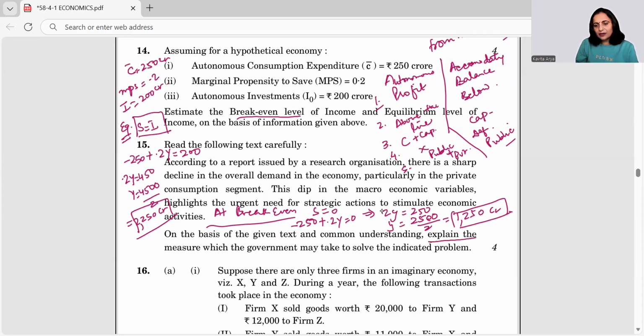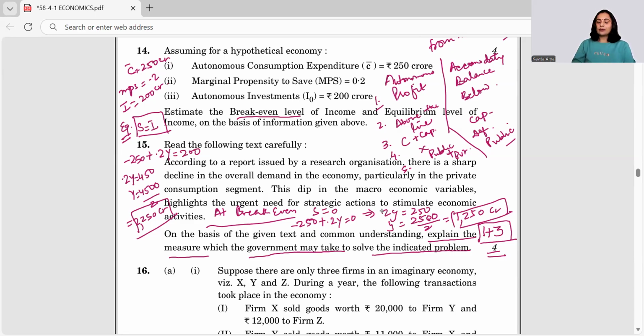Now, what is required? Explain the measure which the government may take to solve the indicated problem. Though they have not written, identify the problem and then explain. But for sure, this 4 mark would be divided into 1 plus 3. 1 for the correct identification of the problem and 3 marks for the solution.